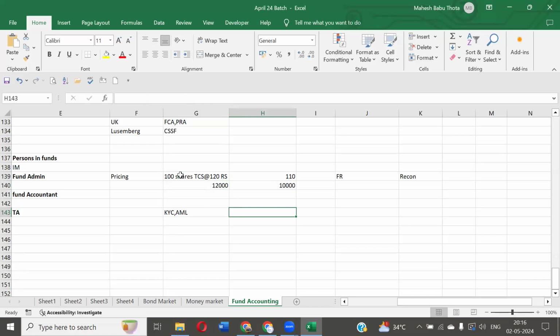Is it terrorist money? Is it illegal money or legal money? What kind of money is it? What is the source of income? Everything we have to check. Then we have to onboard the investors to the fund. This kind of activity will be taken care of by the transfer agents.